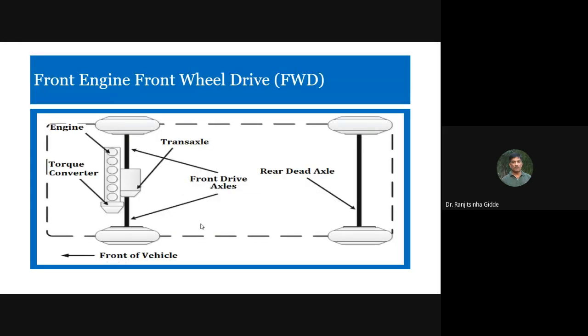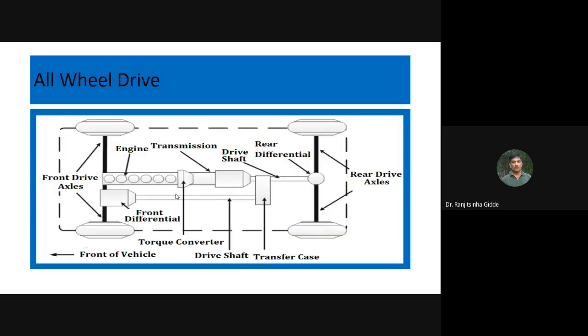Again we can count 1, 2, and here if we count 1, 2, 3, 4, 5, 6. So the number of components in case of all wheel drive is more. So though there is